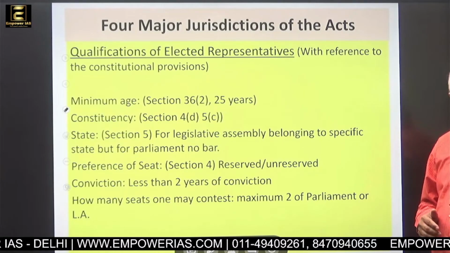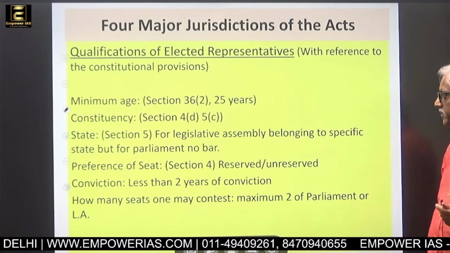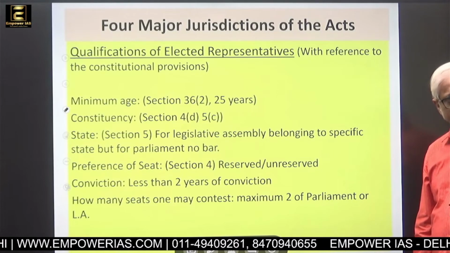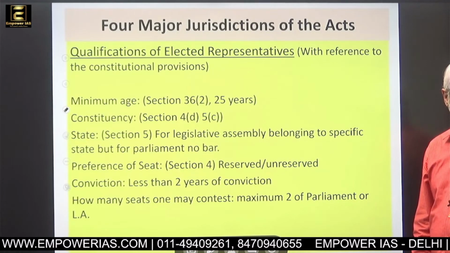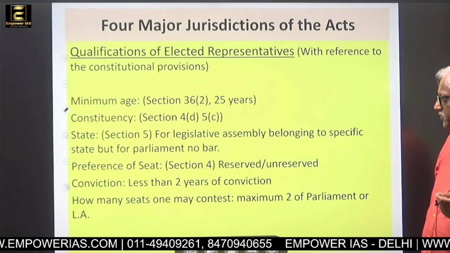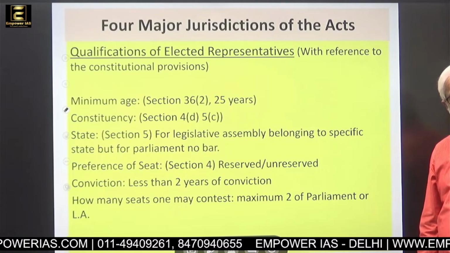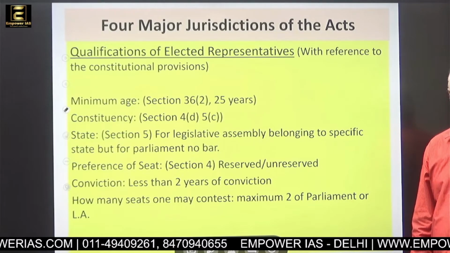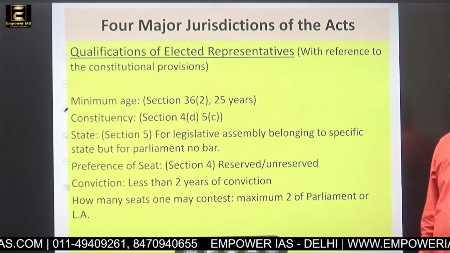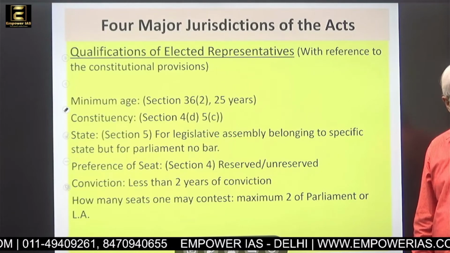Minimum age 25 years to become a candidate. I have given the section also in the bracket. Then constituency, section 4D 5C. Always try to give sections also, because that is a good citation. Then state, for legislative assembly one has to belong to that state, but for parliament election there is no bar. Then preference of seat, there is reserved category, there is unreserved category, accordingly one has to move.